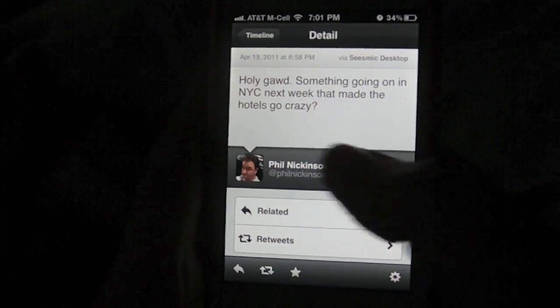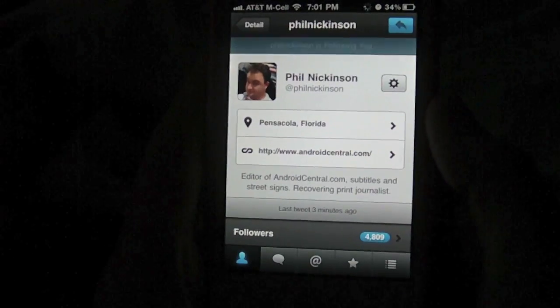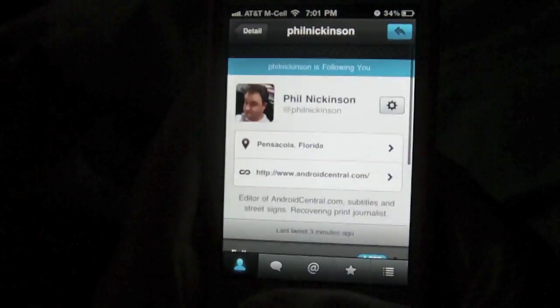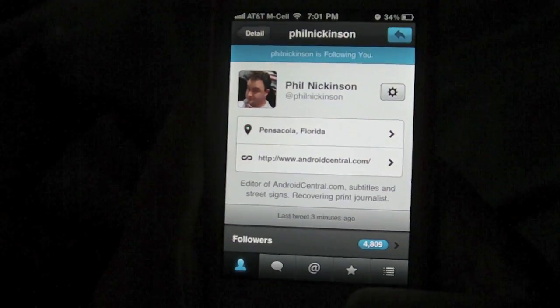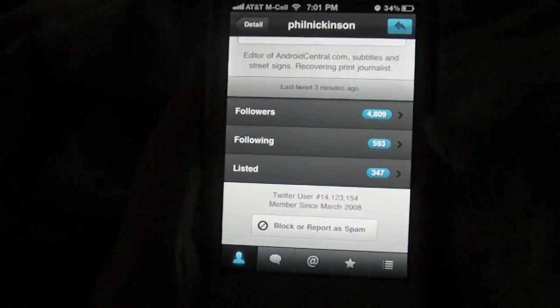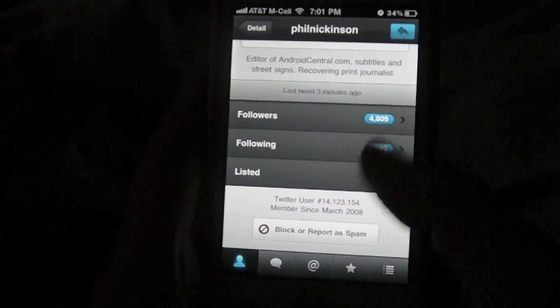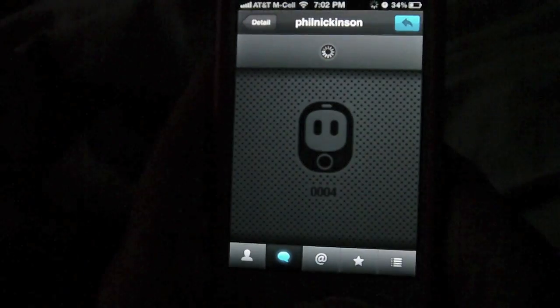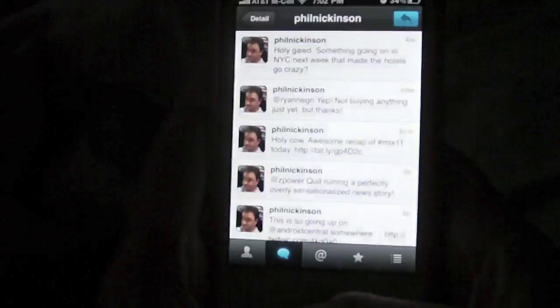Okay, while we're here, let's go ahead and take a look at Phil's profile page. It looks like this, and I can see his followers, his following. And what's really cool is a lot of apps will have a number of tweets, and you tap that and you can see all of their tweets. Well, with this one, down here, now all of these are referring to Phil.